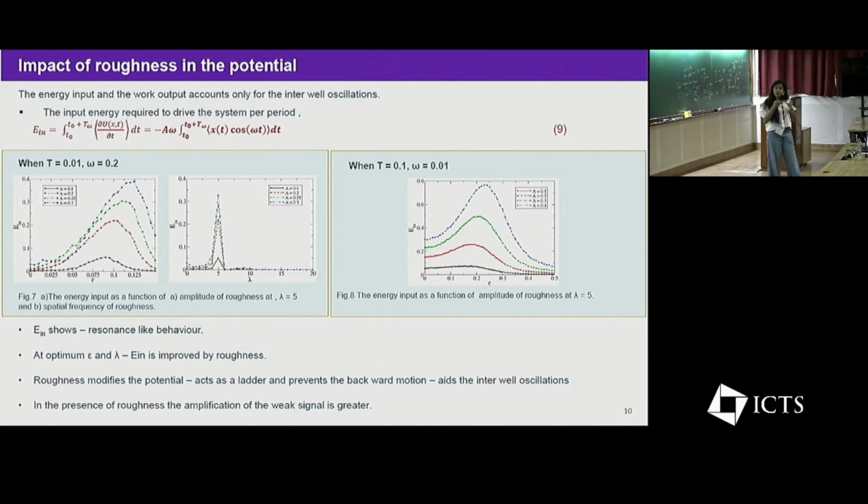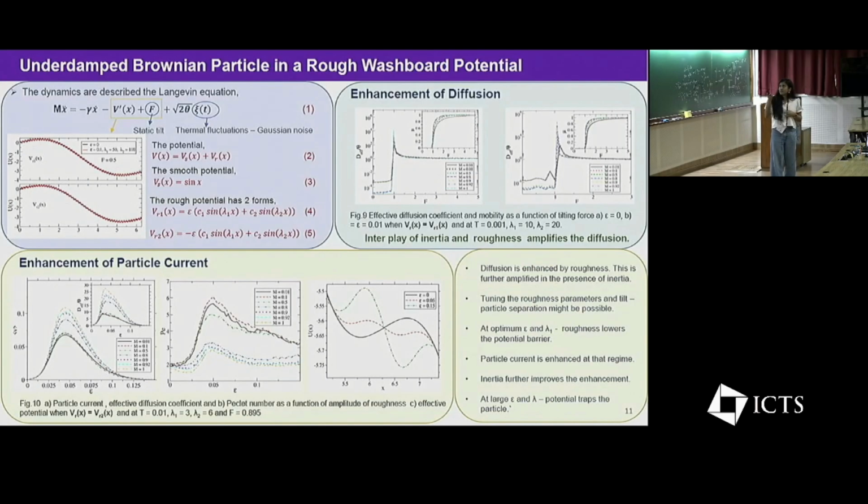So here also what happens is that the roughness acts as a ladder and it will prevent the backward movement of the particle. So this will aid the interwell oscillation, which is very important for stochastic resonance to happen. So we can in result say that the roughness in the double well potential will improve the stochastic resonance, or the amplification of a weak signal will be greater in the presence of a rough potential when compared to a smooth potential. So let me quickly go through another case.